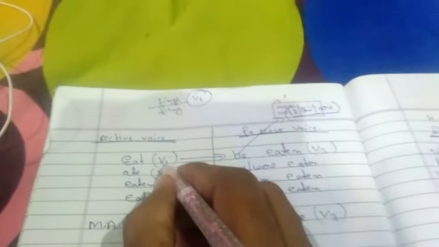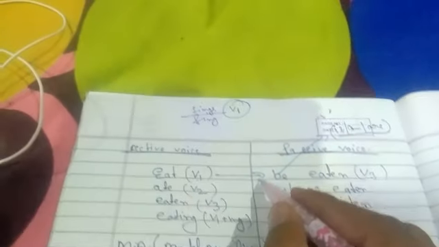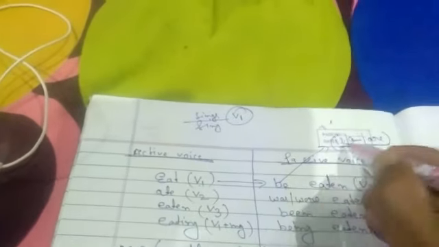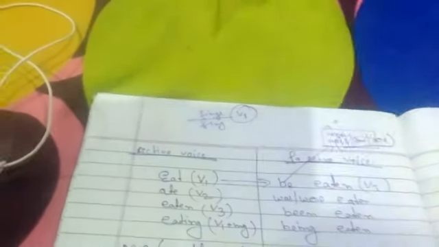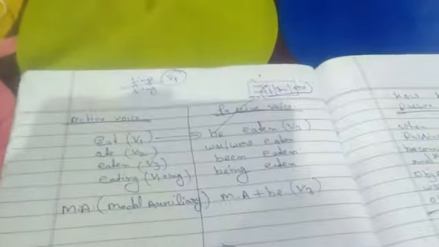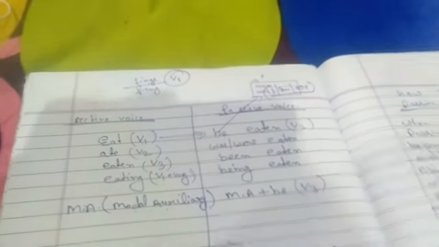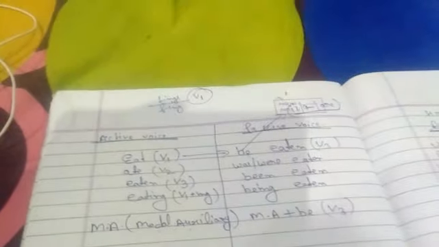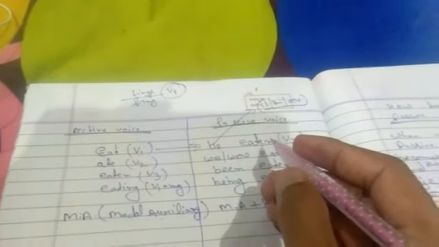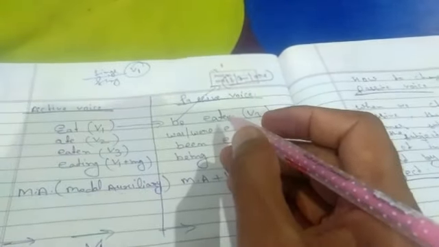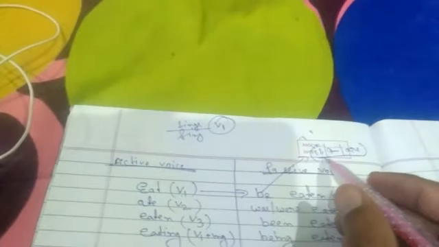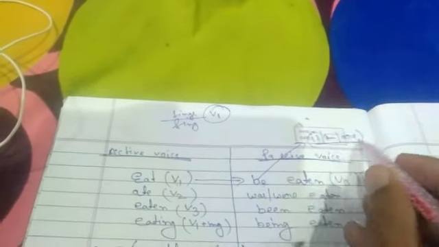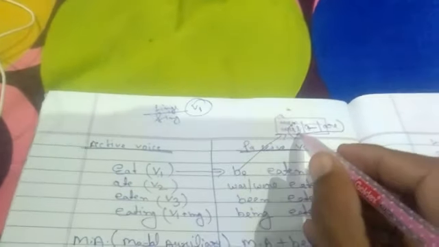Sings is verb first form, and verb first form refers to where? In place of be, where be means is, am, are. Now tell me, what is the appropriate helping verb for this subject? A song is a singular subject, and for a singular subject the appropriate auxiliary verb is what? Is, okay. Out of these three, is, am, are, the appropriate helping verb is what?